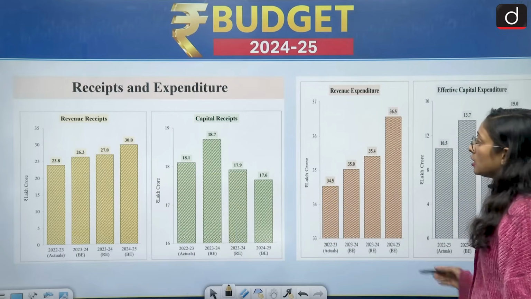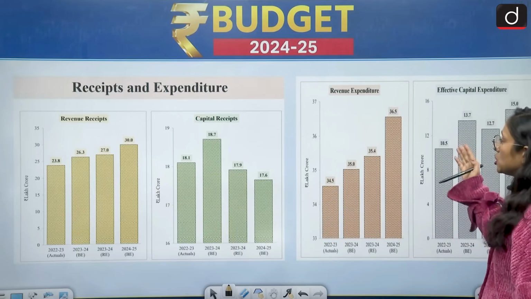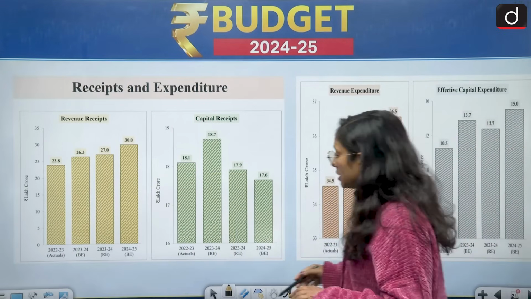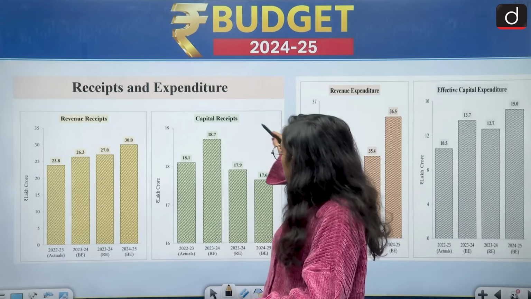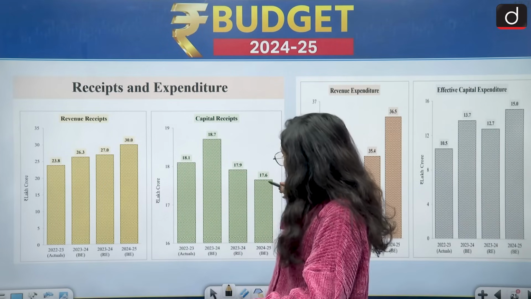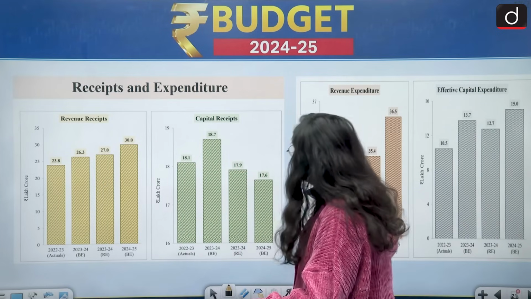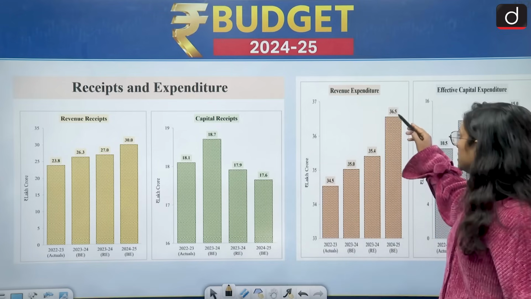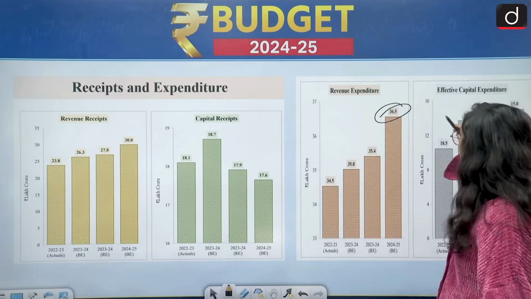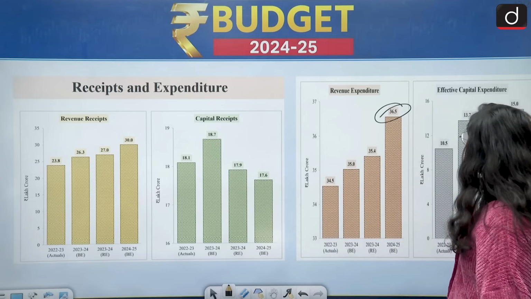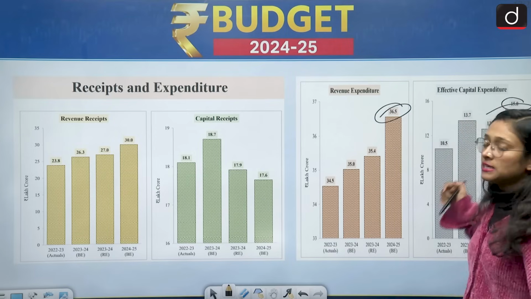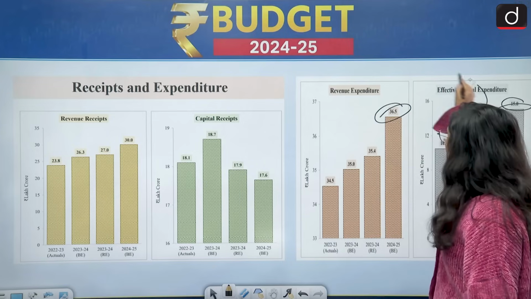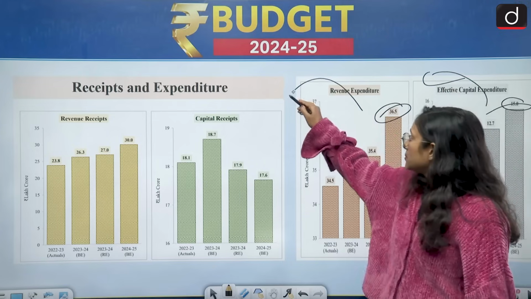Moving to the receipts and expenditure. Revenue receipts have increased, so it is 30, and capital receipts have decreased, which is 17. And then coming to the expenditure, revenue expenditure has increased to 36.5, and then effective capital expenditure, which is 15 point. Capital expenditure is a long-term investment, and revenue expenditure is for daily needs.